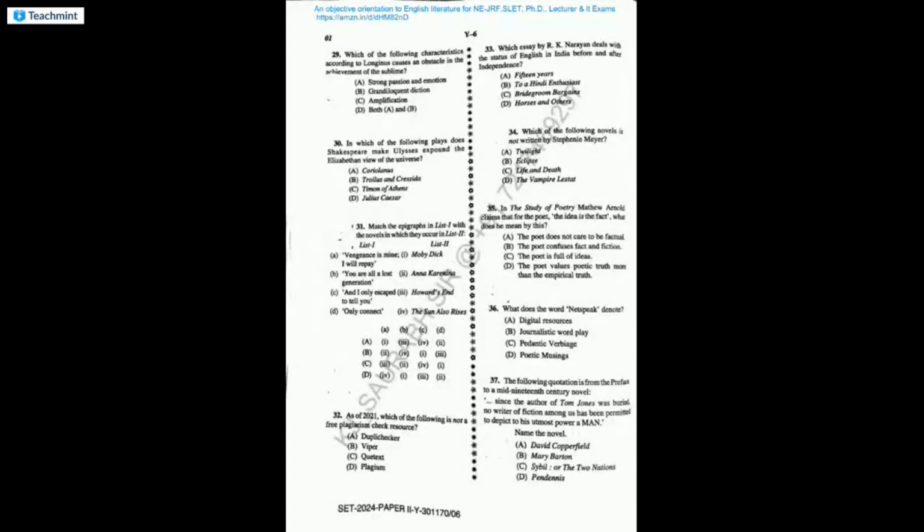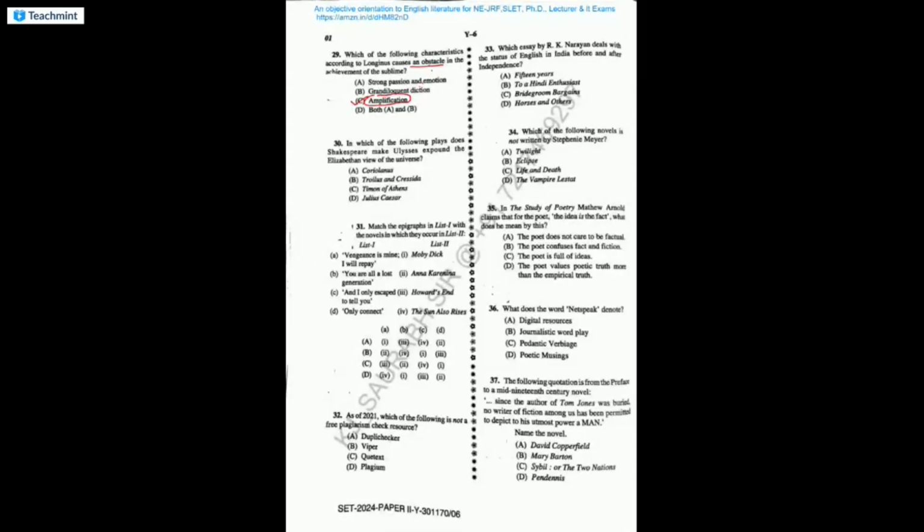Question number 29. Which of the following characteristics, according to Longinus, causes an obstacle in the achievement of the sublime? So the answer is amplification. Both A and B cannot be possible because grandiloquent diction and strong passion are the causes of sublimity, but he has asked what causes an obstacle in the achievement of sublimity. So amplification is the answer.